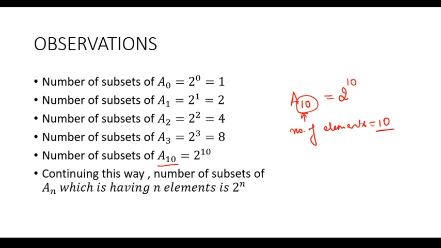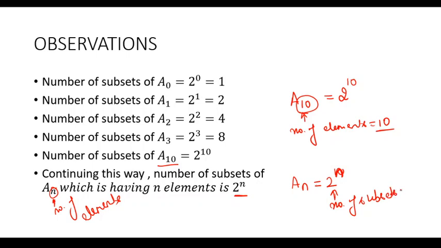So we conclude that if we continue in this way further, the number of subsets of An, where n represents the number of elements, is 2 raised to power n, which was the result we had to prove: if a set has n elements, then the number of its subsets will be 2 raised to power n.